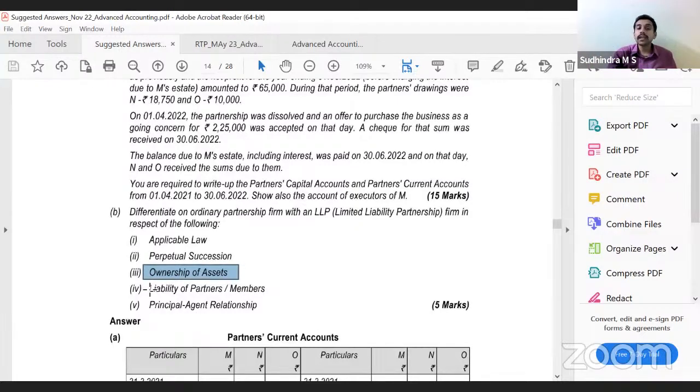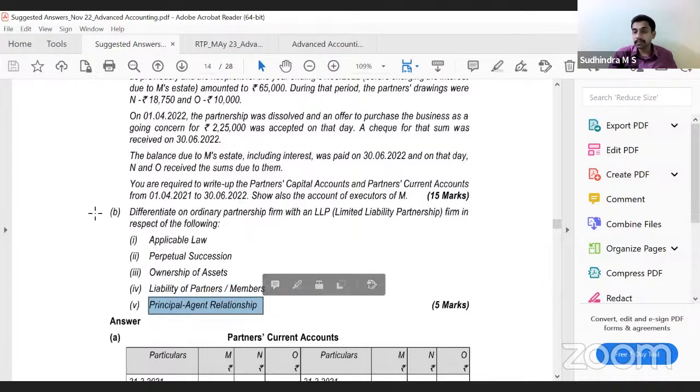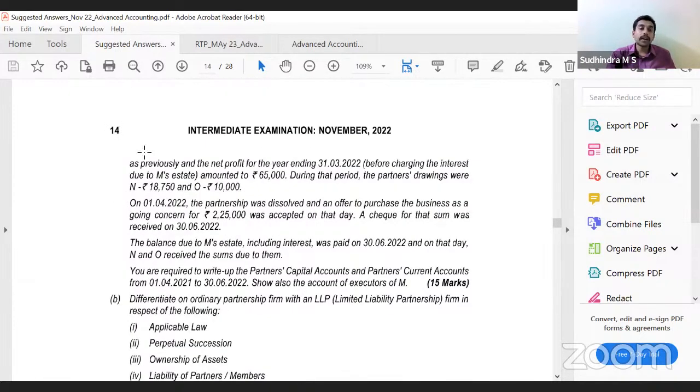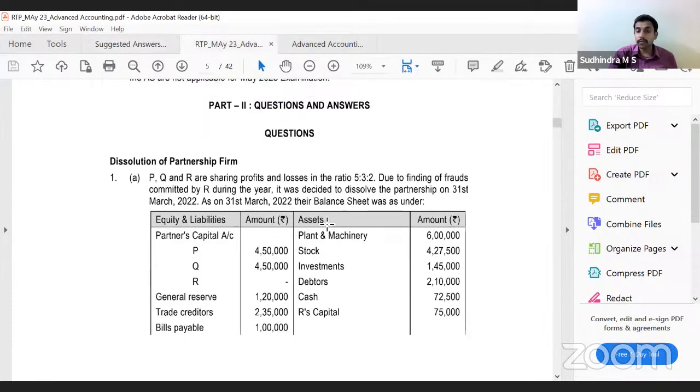Correct. Then liability of the partners or members, we have discussed: unlimited and limited. Principal agent relationship also we have discussed: agent of the firm as well as other partners, agent of firm only. Right. This was asked for 20 marks in the last exam. Now, can we also look into the current RTP? What have they given? May 23 RTP.